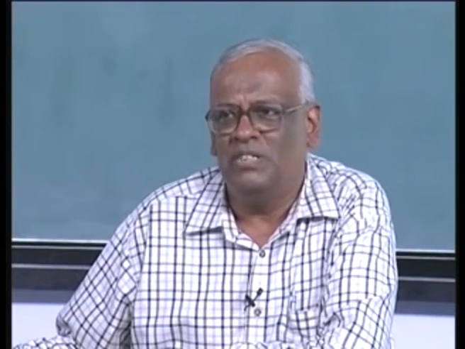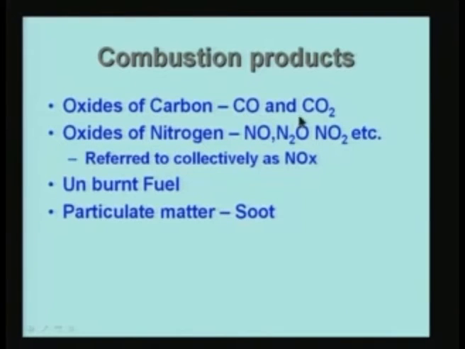So you essentially expect oxides of carbon, carbon monoxide. If the combustion is not complete, incomplete combustion will be indicated by presence of carbon monoxide, and carbon dioxide, of course, is the product of combustion which will form when the carbon is completely burnt and converted to oxide. And then oxides of nitrogen, if the temperatures are suitable, these species will be formed. At high temperatures, nitrogen oxide, etc. will form. And then, of course, unburnt fuel, the hydrocarbon which we use as a fuel itself will be present in some quantity, because some fuel may not burn at all. So the unburnt fuel can also be there.